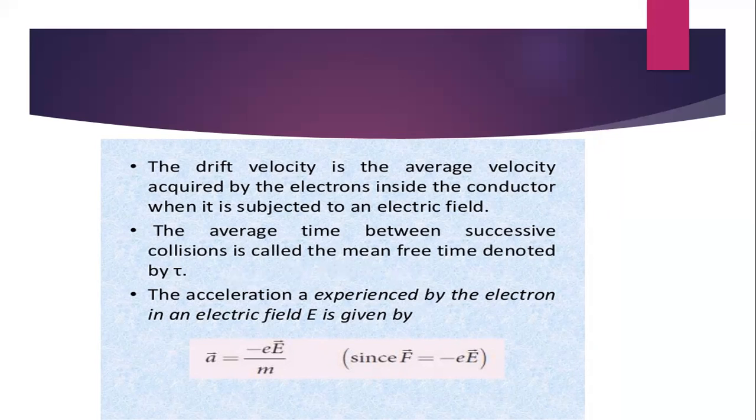The acceleration experienced by the electron in an electric field is given by a vector equals minus e E vector by m. Since F is equal to m into a, the equation we are very much familiar with, and we know that the force experienced by a charge in an electric field is given by F equals Q into E, here Q is replaced by the electron charge, e. Electrons are negatively charged, so minus e into E vector is substituted. So a vector is nothing but minus e E vector divided by m.